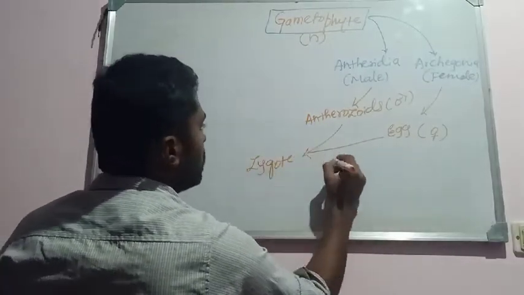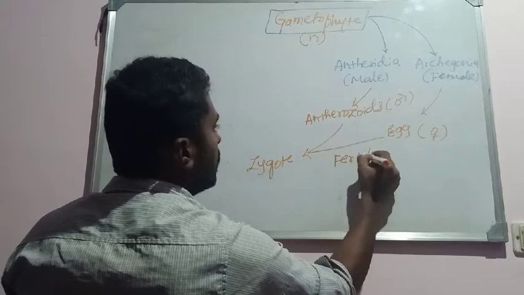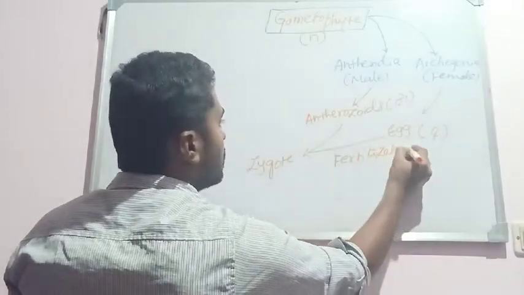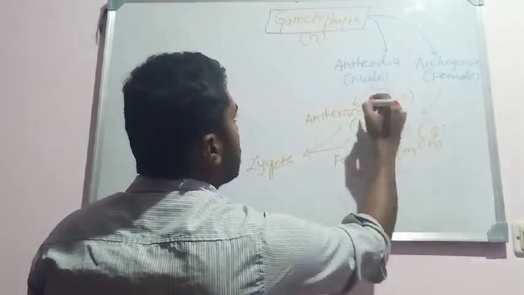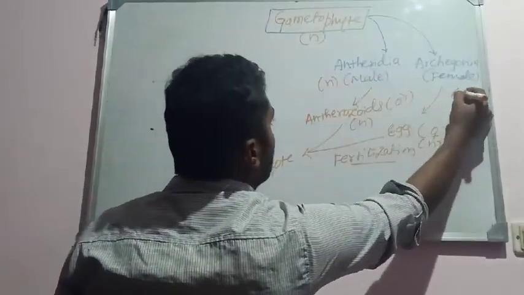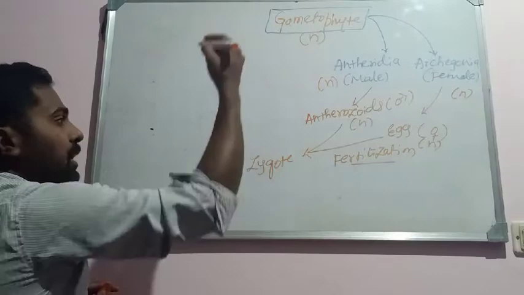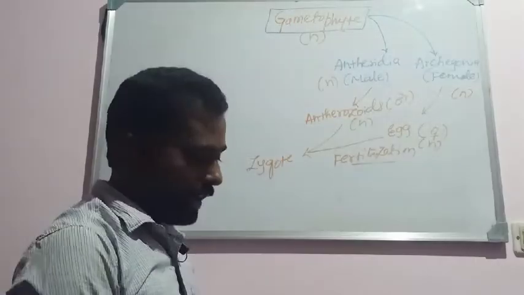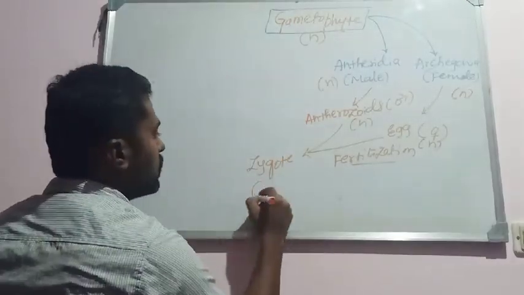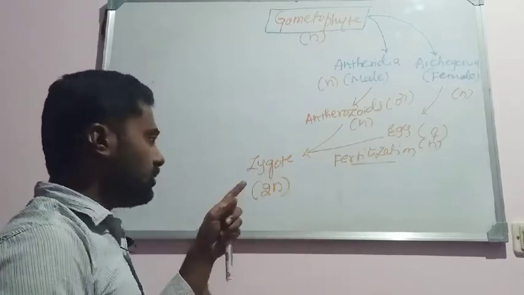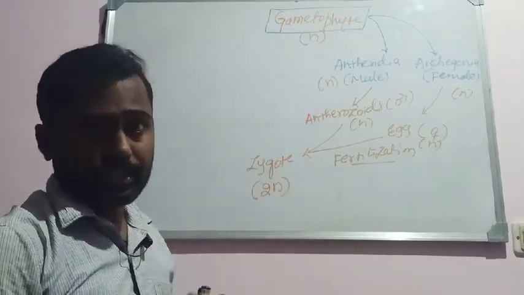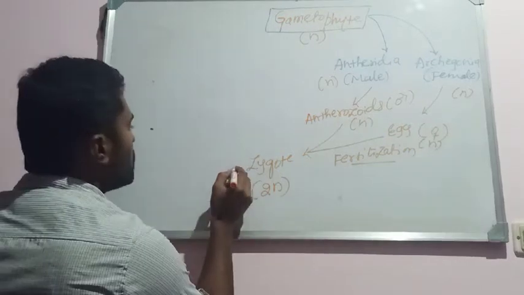Here there is a fertilization. Fertilization results in the formation of the zygote. Antherozoids are haploid, the egg is haploid, even antheridia and archegonia are haploid, mainly because the plant body itself is haploid. Fertilization results in the formation of a zygote, and that zygote is a diploid structure. So later, what happens?